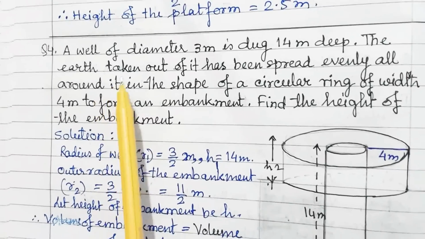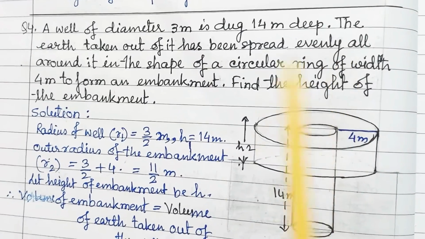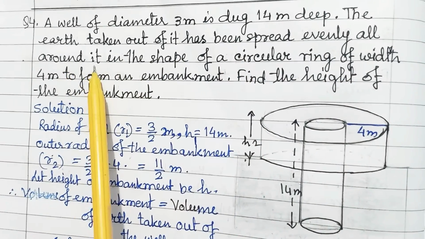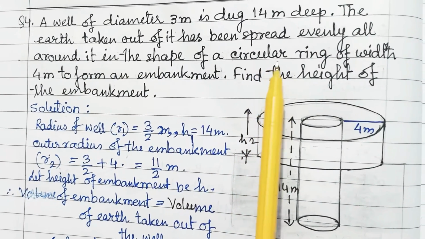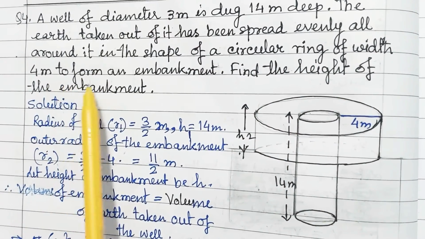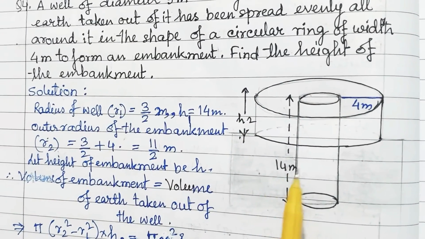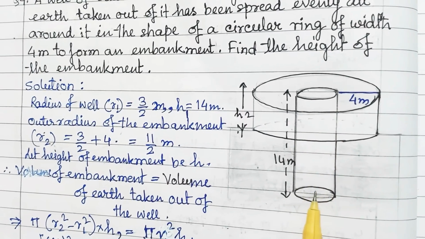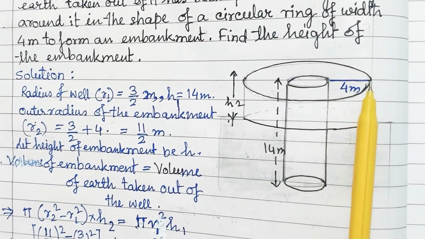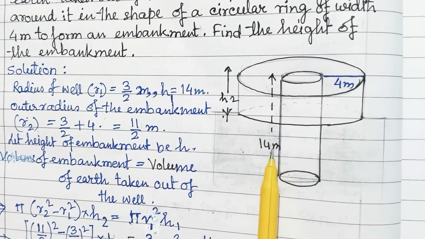Question number 4. A well of diameter 3 meter is dug 14 meter deep. The earth taken out of it has been spread evenly all around it in the shape of a circular ring of width 4 meter to form an embankment. Find the height of this embankment. This is the well and this is the embankment. We have to find the height of this embankment, this one is h2 and this height is h1, 14 meter is given.